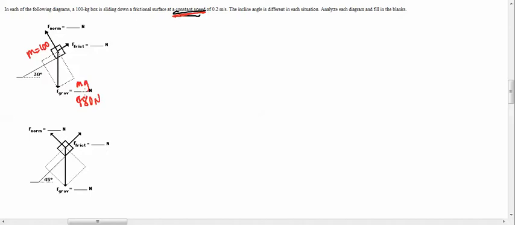All right. Now, what we need to do is break this guy up. We're going down an inclined plane, so we have to tilt our heads as far as the axis goes. This force of friction and force normal, they do not change. However, the force of gravity, the weight, that does change.